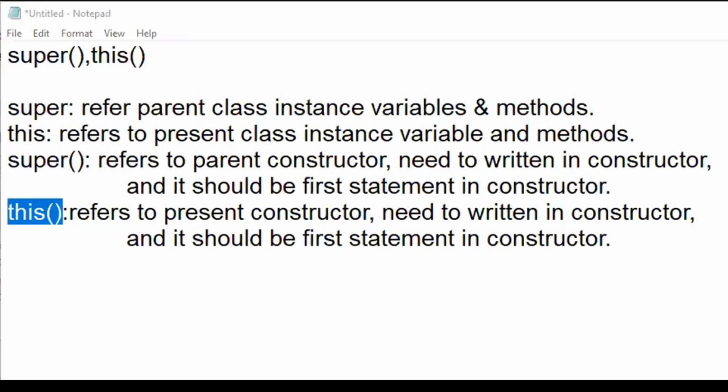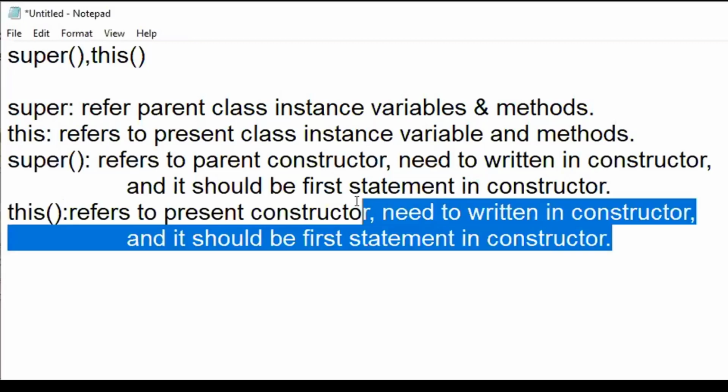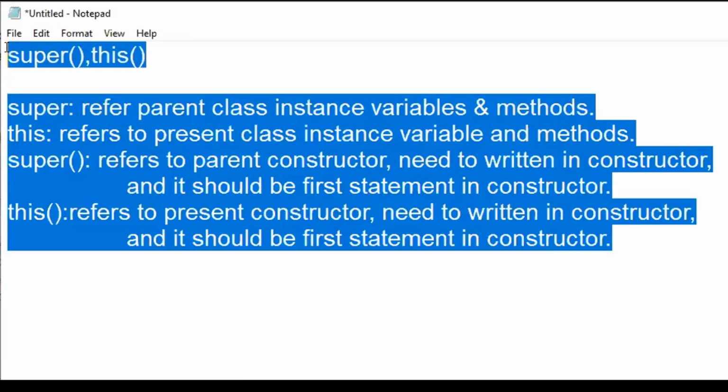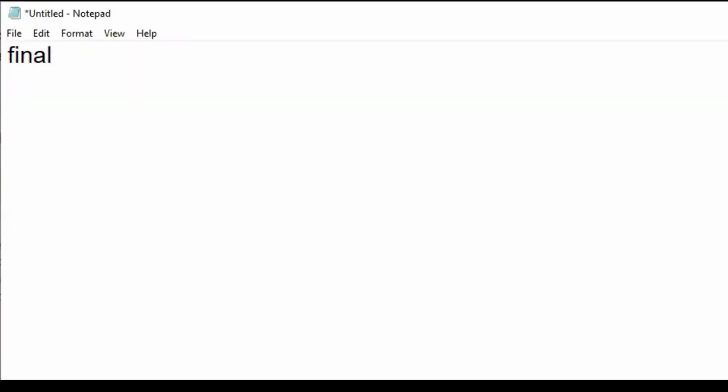Yes. Now we need to discuss one more keyword which is called final. What is final? Now we have seen the inheritance concept, and we have said that if in one particular class you have a method m1, and in a child class you also have m1, then method overriding will occur.